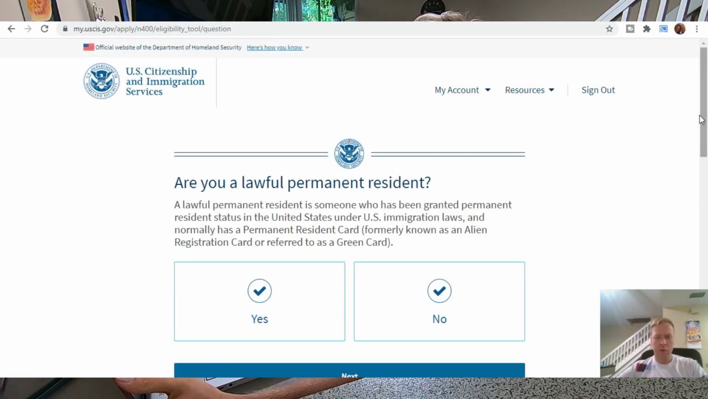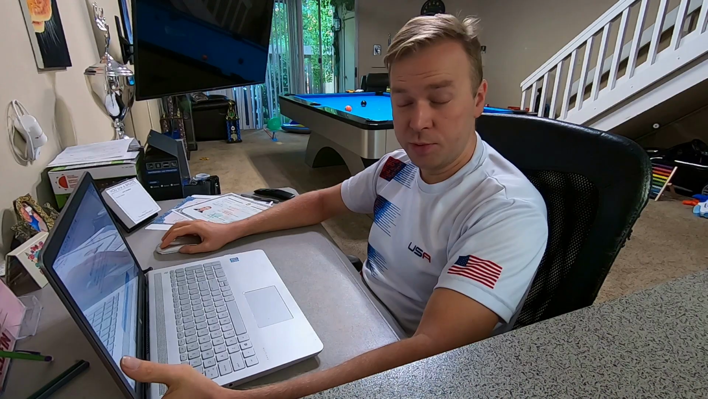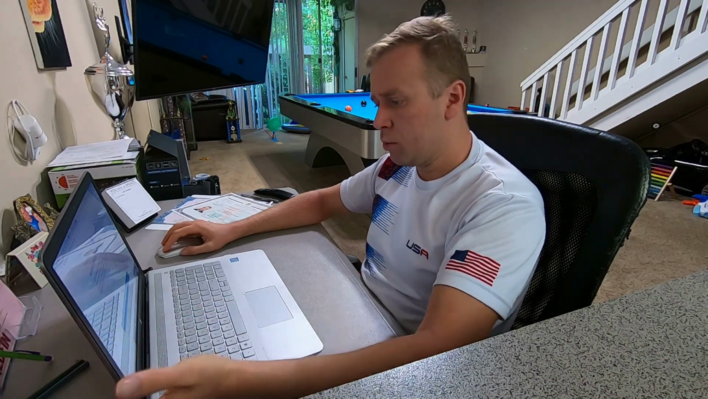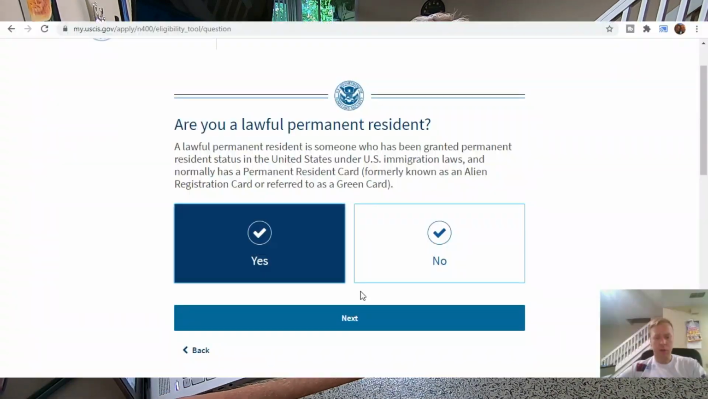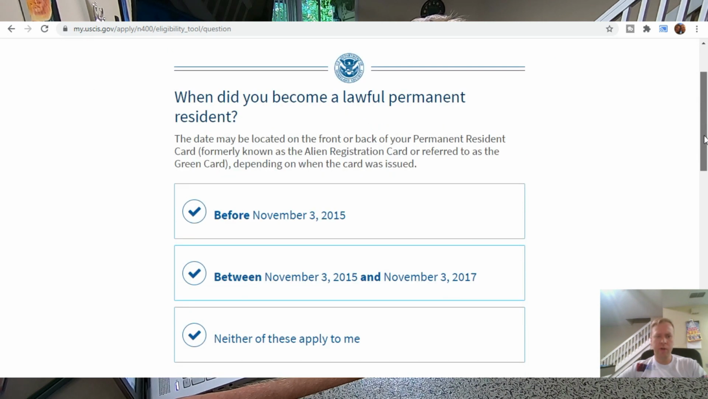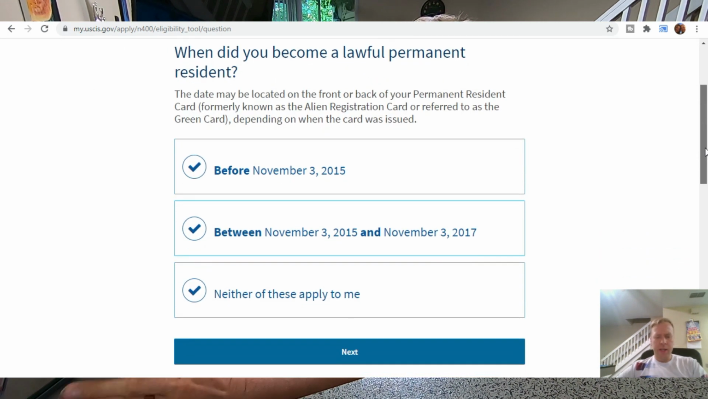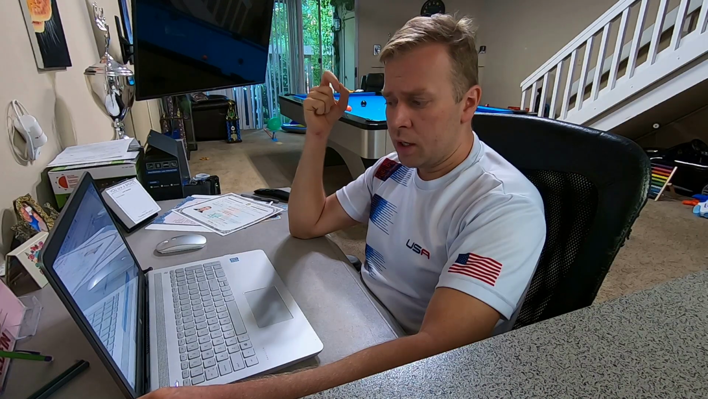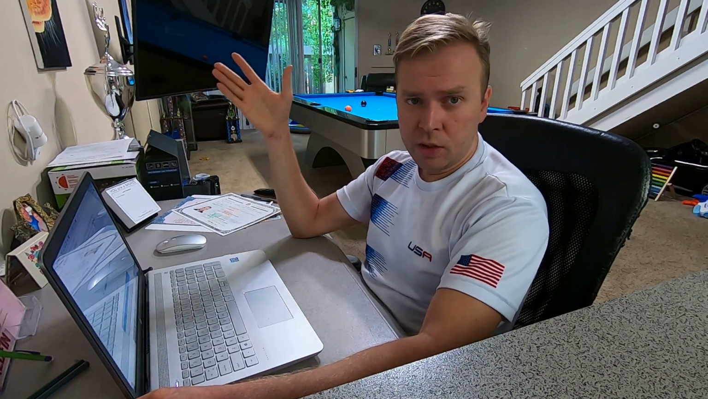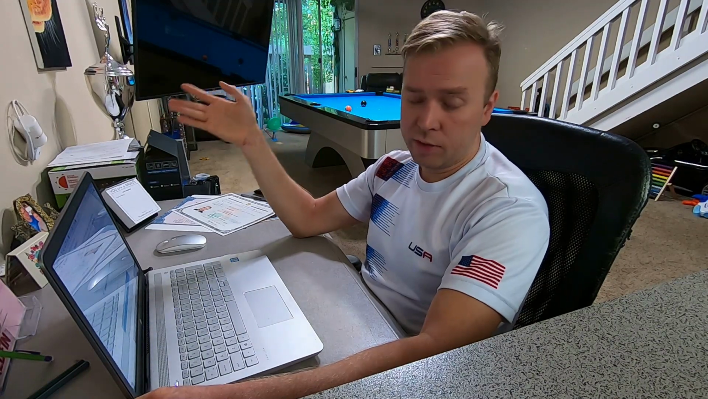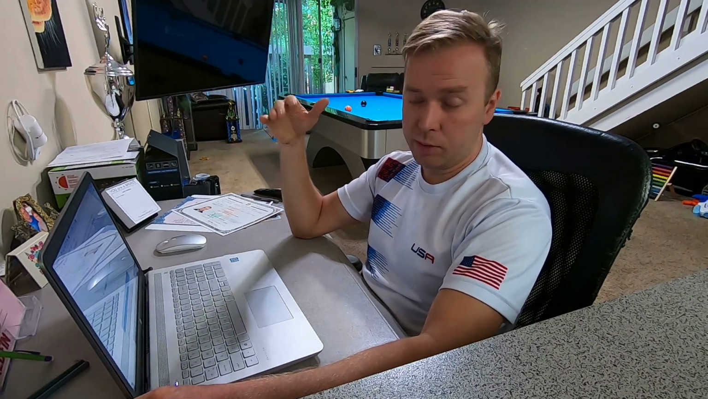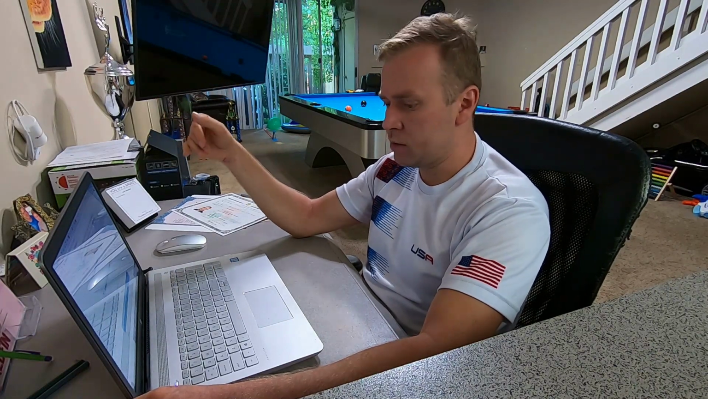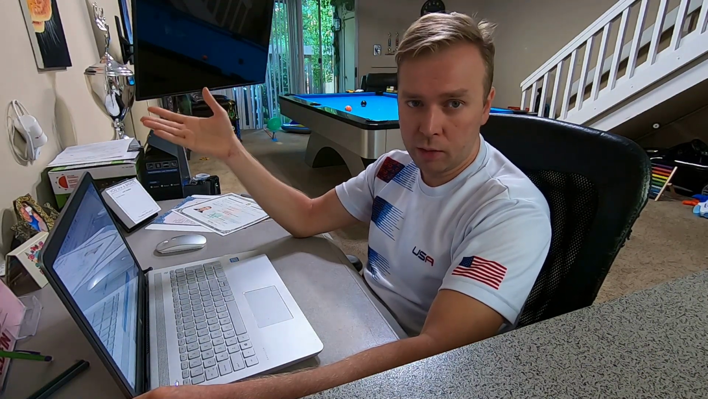Then they're going to ask if I'm a lawful permanent resident, which means do I have a green card? I'm going to click yes, because that is my scenario. And then they're going to ask me, when did I become a lawful permanent resident? Before November 2015, or between November 2015 and 2017, or neither of these applies to me. So if neither applies to me, that means you don't have a green card and there's an issue, then you might not be eligible. There's exceptions. Again, shoot me a comment.